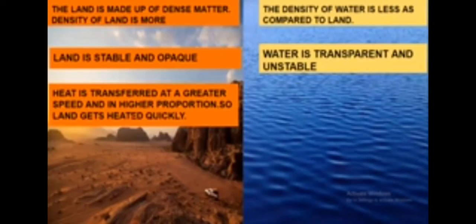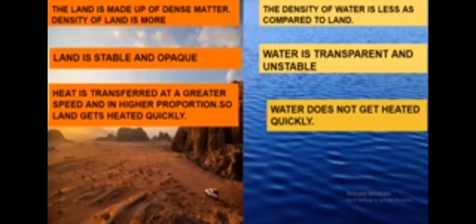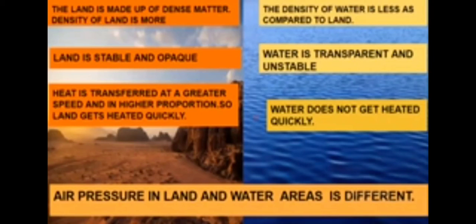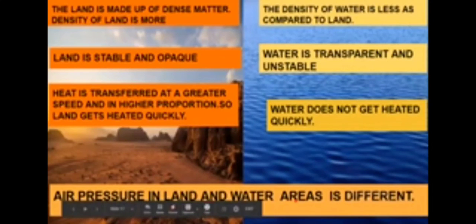Now see the next difference. Heat is transferred at a greater speed and in high proportion on the land. And so land gets heated quickly as compared to water. And water does not get heated quickly because the transfer of heat is not at a greater speed. So you now know the difference between land and water. So air pressure in land and water areas is different. From this we can understand that the air pressure on land and in water will be different.